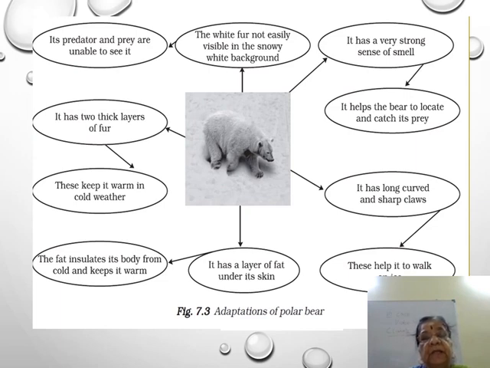I hope you are following. So first, polar bear has 2 thick layers of fur. The white fur is not easily visible in the snowy white background. That helps them so that its predators and prey are unable to see it. Why this white fur? Because of this, the predators, the enemies and food, it cannot be seen. Okay? What is next?